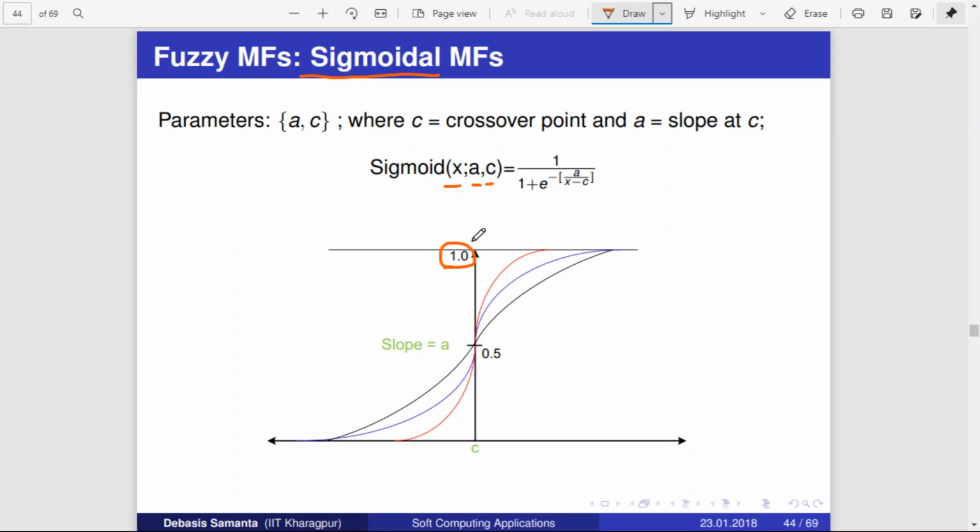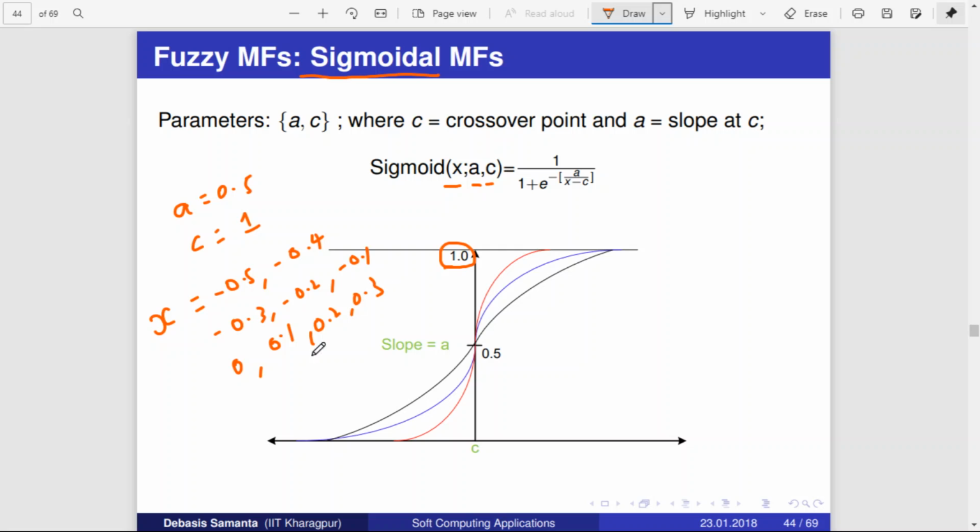Assuming a as 0.5 and c as 1, if you apply different values of x, like minus 0.5, minus 0.4, minus 0.3, minus 0.2, minus 0.1, 0, 0.1, 0.2, 0.3, 0.4, 0.5, and so forth, if you keep applying, then this is the curve you will get, okay.